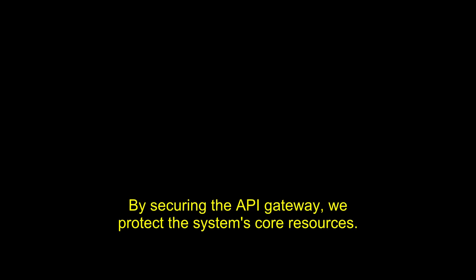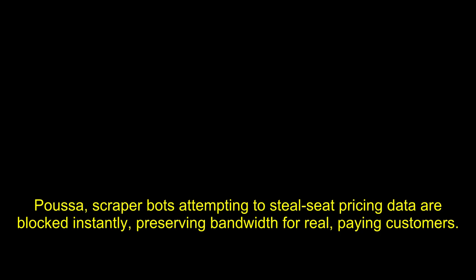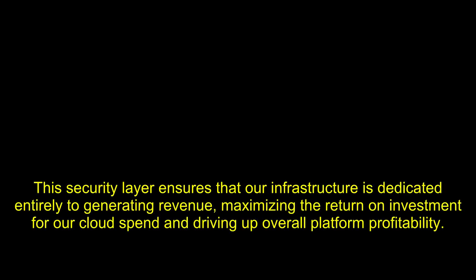By securing the API gateway, we protect the system's core resources. Scraper bots attempting to steal seat pricing data are blocked instantly, preserving bandwidth for real, paying customers. This security layer ensures that our infrastructure is dedicated entirely to generating revenue, maximizing the return on investment for our cloud spend and driving up overall platform profitability.